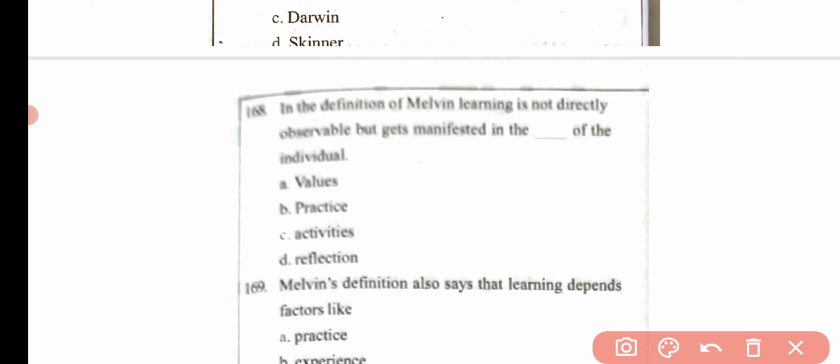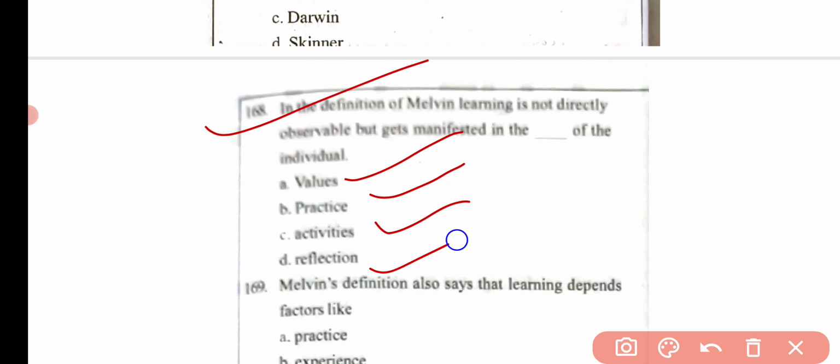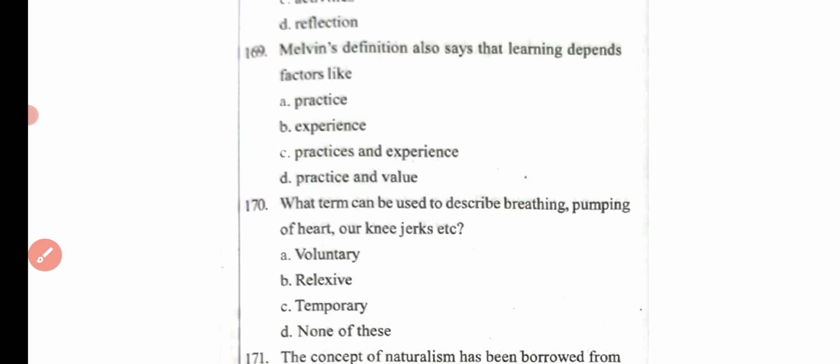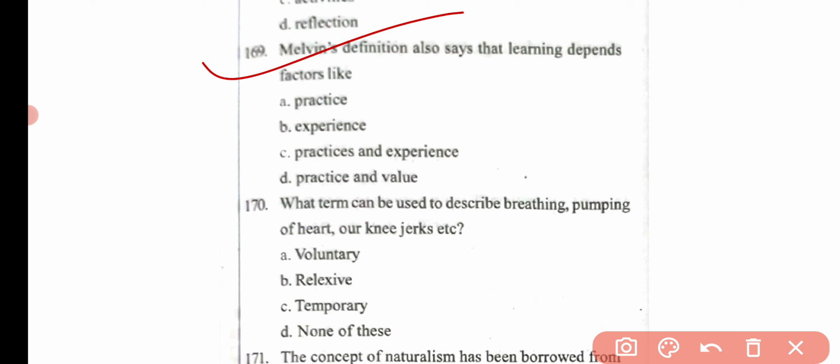Then the next question is, in the definition of Melvin, learning is not directly observable but gets manifested in the dash of the individual. Values, practice, activities and reflection. Here the correct answer is option C, that is activities. Then the next question is, Melvin's definition also says that learning depends on factors like practice, experience, practice and experience, practice and value. Here the correct answer is option C, that is practice and experience.